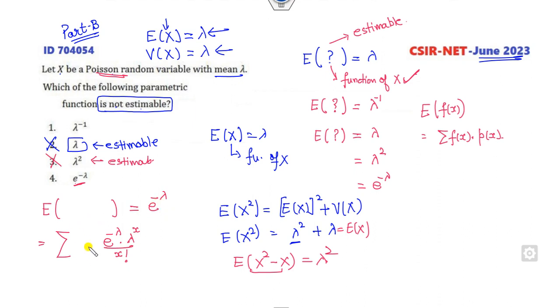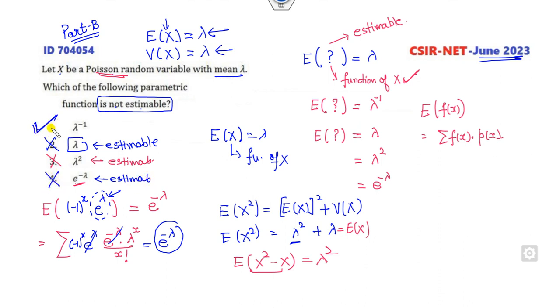After the calculation, firstly I can think about this function, and you can see that this part will be cancelled. What is the remaining part? It is nothing but e raised to power minus lambda. And you can see this is a function of x only. This part is a constant, this part is a constant, and this is a function of x. So this part is also estimable, but we need the not estimable one. So the right answer is the remaining option here, which is the correct option.